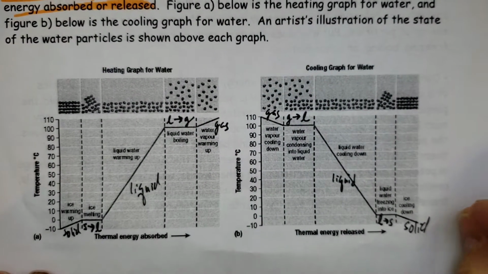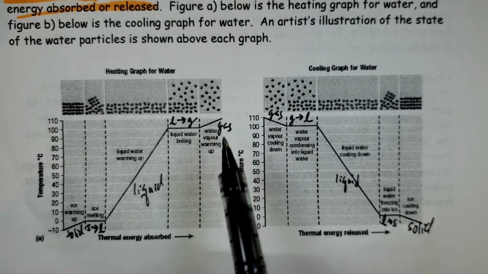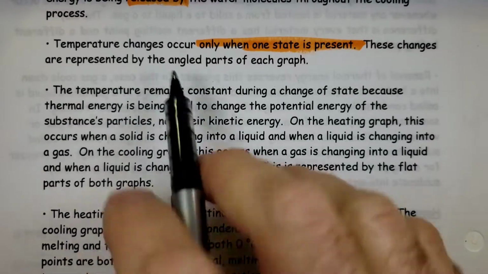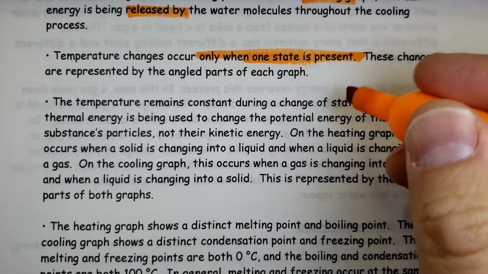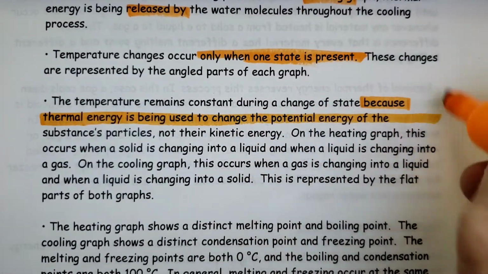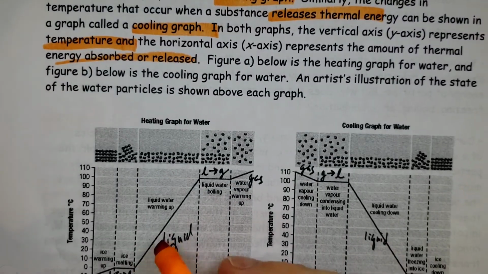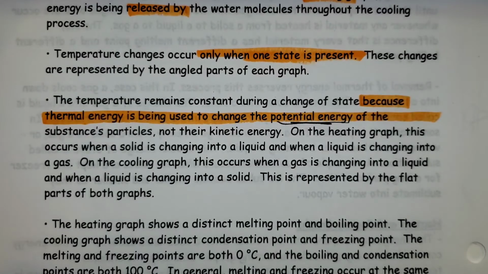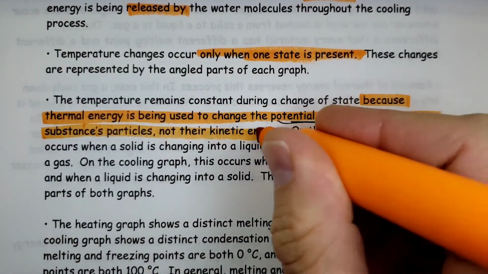So we had just labeled these graphs here, looking at the 3 different phases and the transition phases at those plateaus or flat lines. The temperature remains constant during those flat lines, those changes in state, because instead of moving energy, thermal energy is being changed into potential energy. So indications of change in kinetic energy, or moving energy, occur at temperature changes, but of course there's also another energy at play here, potential energy.